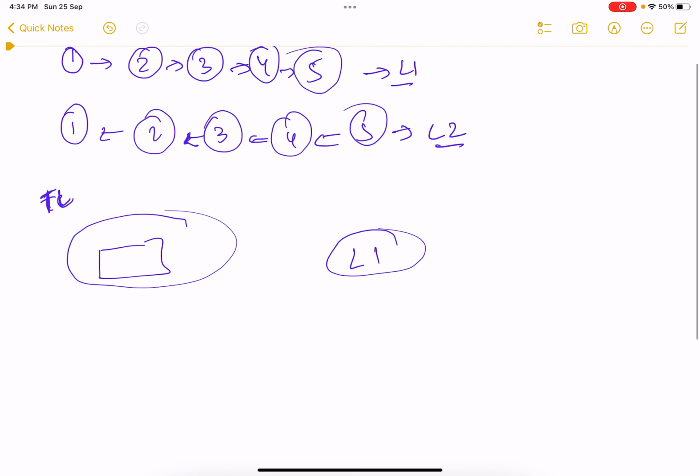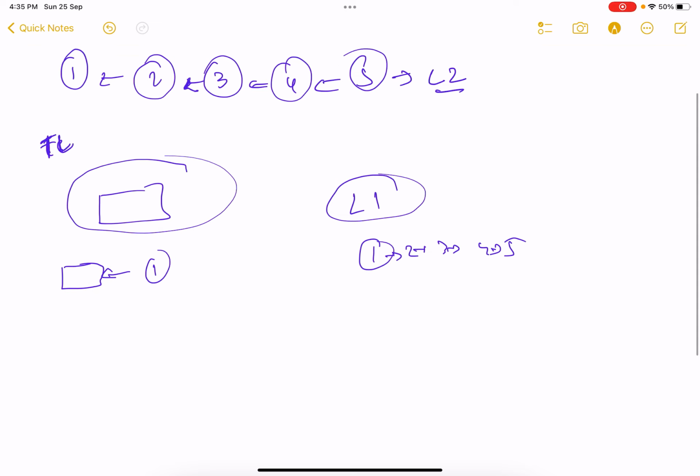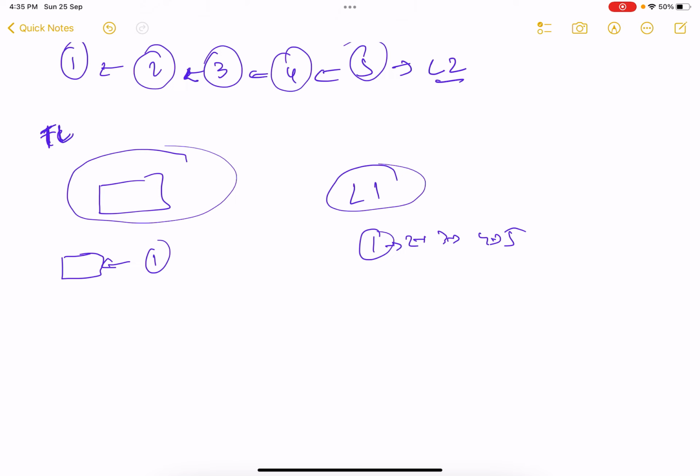Now, what will be the steps? So this is an empty list, and my L1 is 1, 2, 3, 4, and 5. What I can do is pick up one element and make this element point to this empty list. So right now the elements are like this. This is just the representation of an empty list. So it will become like this. This is step 1. Now L1 becomes 2, 3, 4, and 5.